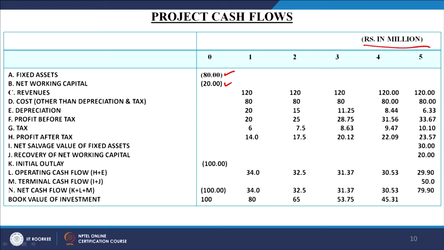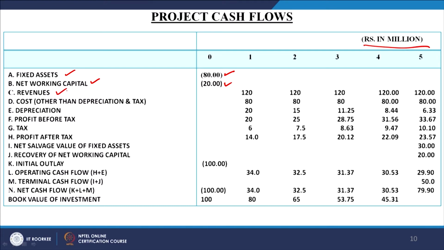So, this is in the 0 period what we are showing here. We are showing only the cash outflow, not the cash inflow, no cash inflow is there. So, fixed asset is 80 and the working capital is 20. This is the total investment requirement of the project. Then from the first year onwards, now we will go to the third item. So, this is the outflow source, meaning the avenue of investment on account of the fixed asset and the current assets, and from here onwards now the cash inflow will start.